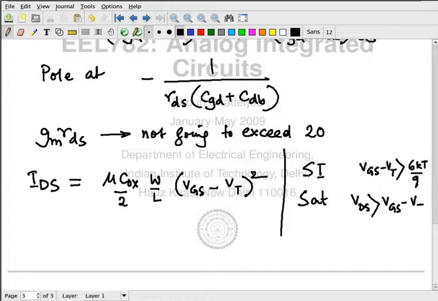How can you evaluate the value of GM? What is GM? How much?